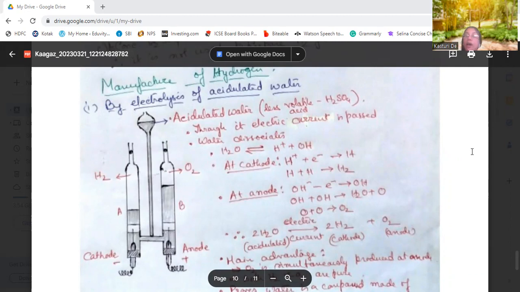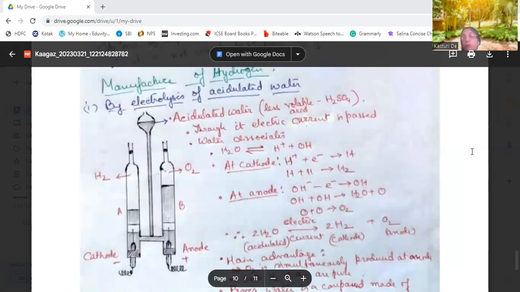At the cathode, as the hydrogen ion is a positive ion, it will have an affinity. The cathode is a negative electrode, and it will attract the positive hydrogen ion. So hydrogen will be liberated at the cathode. And the hydroxyl ion is a negative ion.